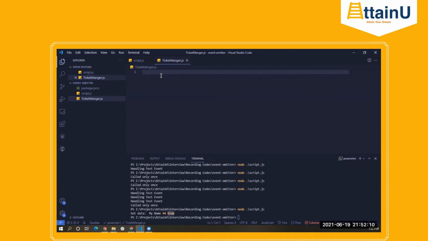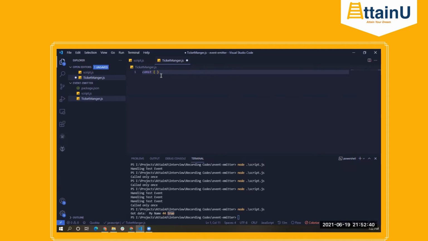Imagine that there is a fair or something like that, and whenever there's a user or anyone who buys a ticket, we'll be decrementing it from some value. Just like a manager, how many tickets we have initially, and as the user buys in, we decrement it accordingly. So first thing first, we'll import the class called event listener.